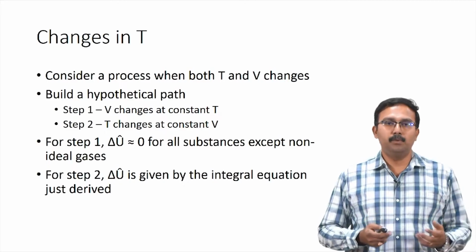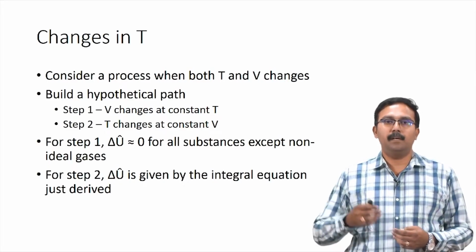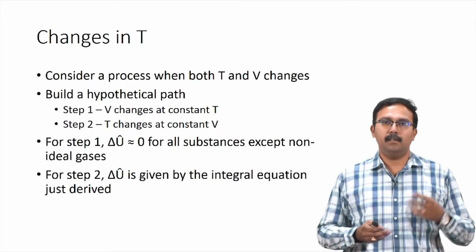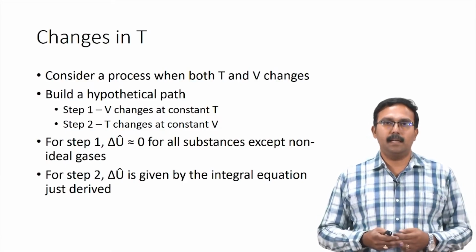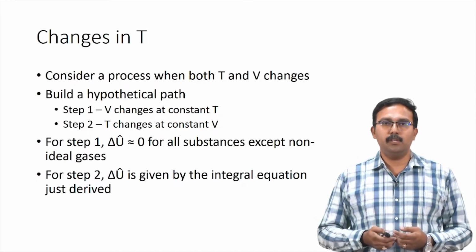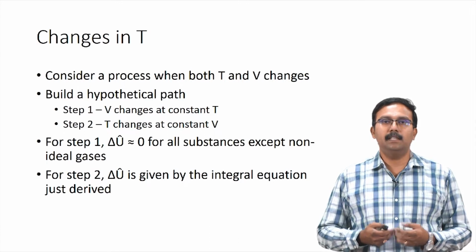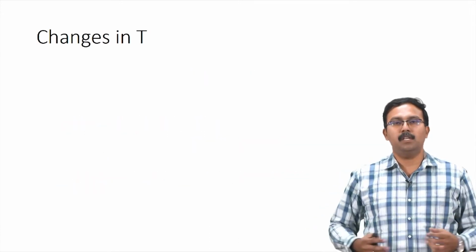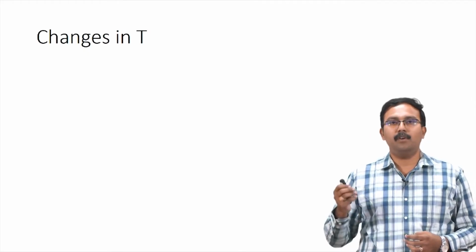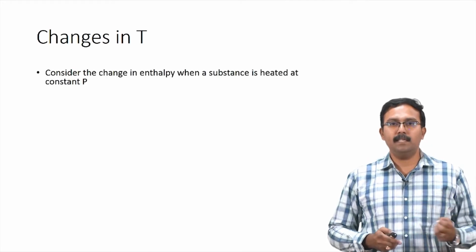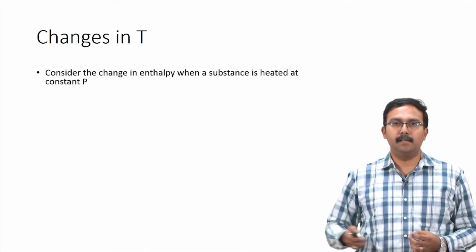For step 2, where delta U cap depends on the temperature change, you would have to calculate it using the integral equation which we just derived. Delta U cap would be the integral of CV dT. So, the summation of these two changes in internal energy will give you the total change in internal energy for the process. Instead of a constant volume process, if you were to have a constant pressure process, then you would have to account for change in enthalpy when the substance is heated.